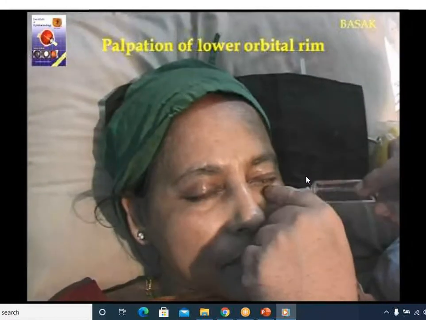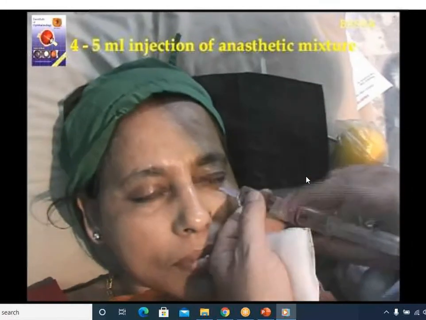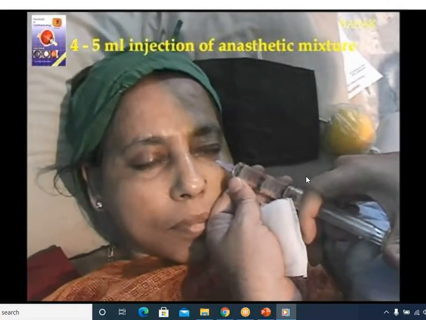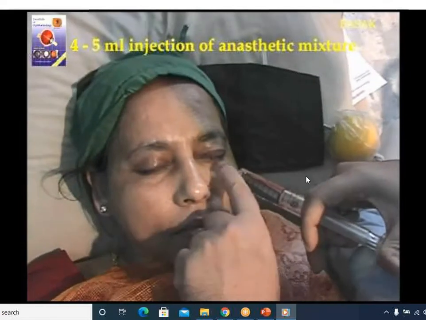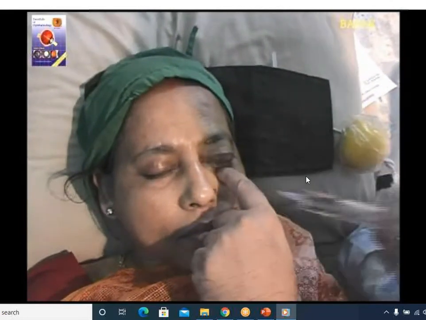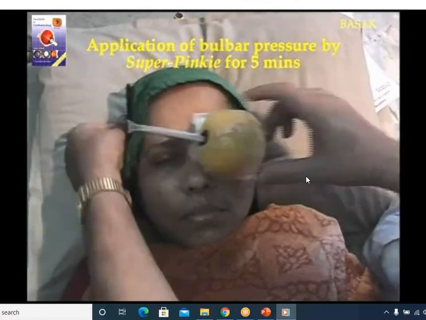So you can see in the video how the peribulbar block is being given. You should withdraw and see whether there is any blood coming. If the blood is not coming, you can plunge in the peripheral space 5 cc of the xylocaine, adrenaline, and Hyalase mixture. And then put a Super Pinky as pressure.